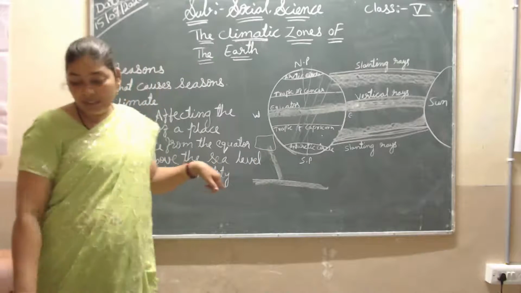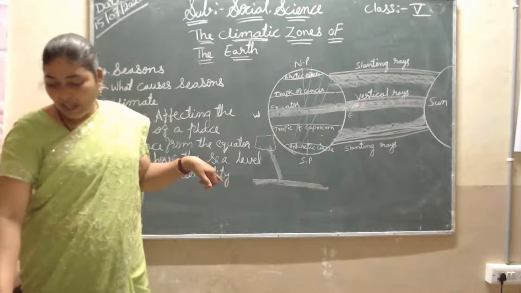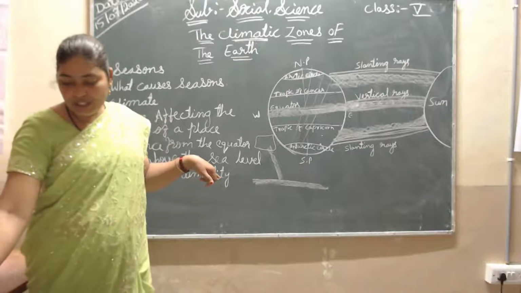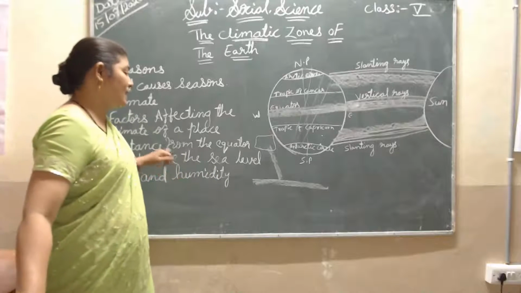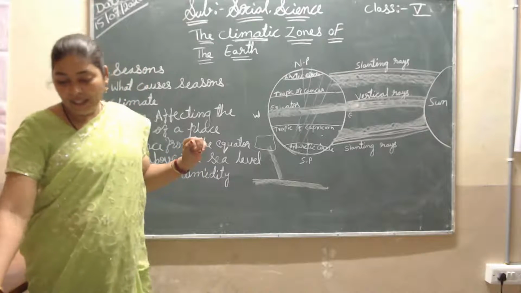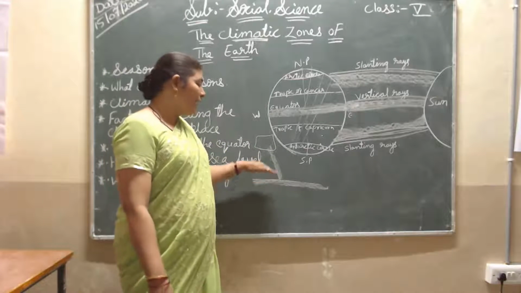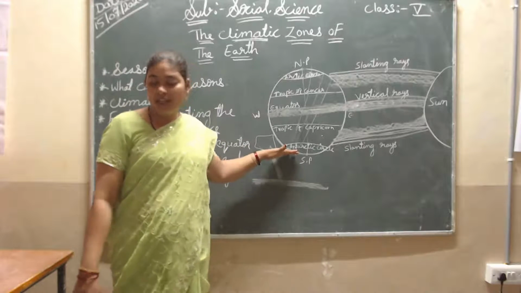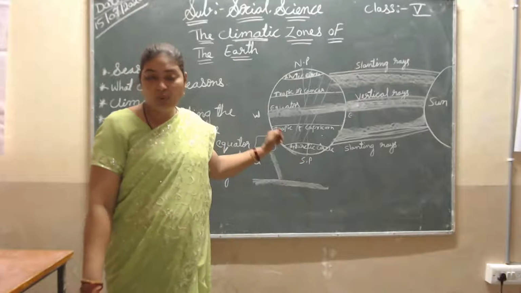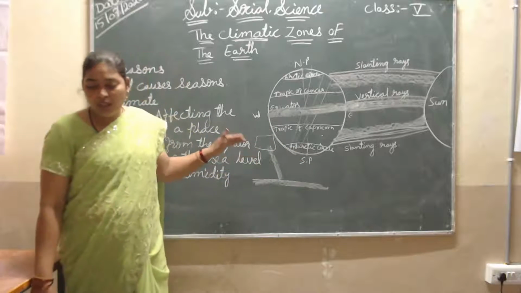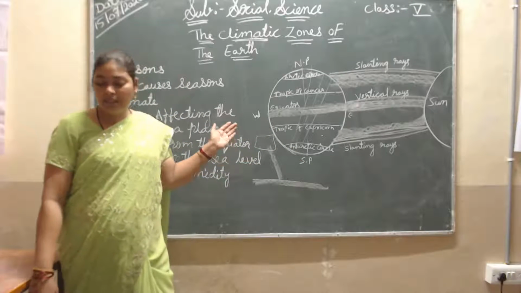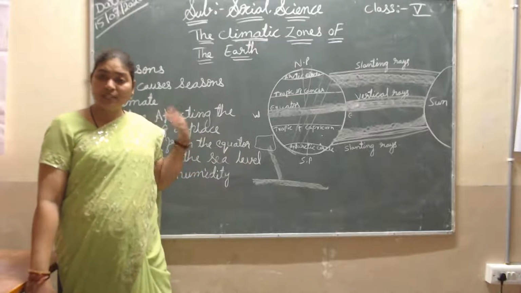Then next, high above the sea level. This place is located above the sea level, so that's why they are receiving cooler weather, because it is high and a little far from the sea. Here, Mumbai is near the sea, and Shimla, for example, is cool.